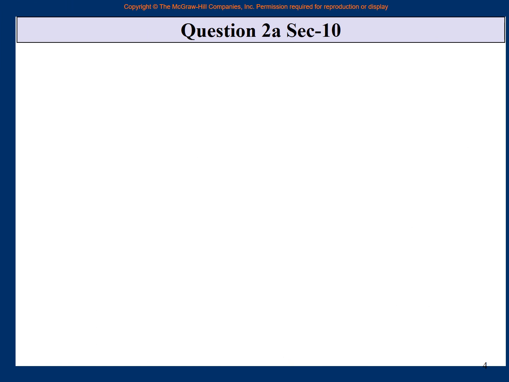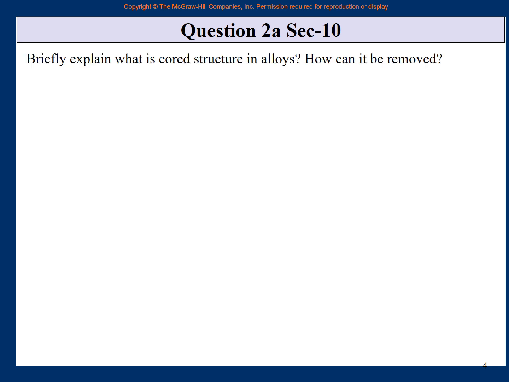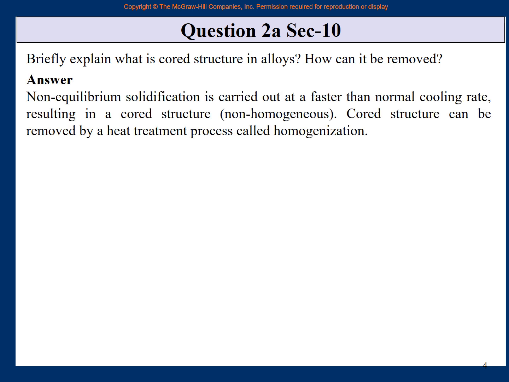Let's go to question 2a for section 10. Now the question is, briefly explain what is cored structure in alloys and how it can be removed. So rather than discussing it, let me just share with you the answer directly, right?